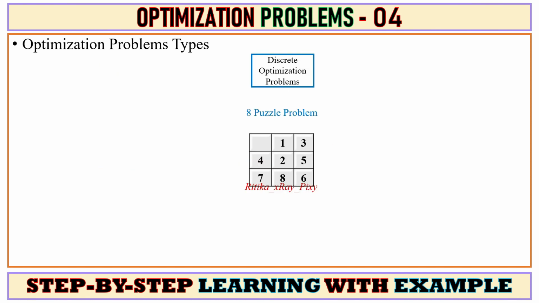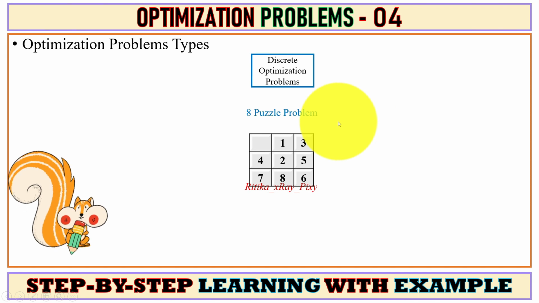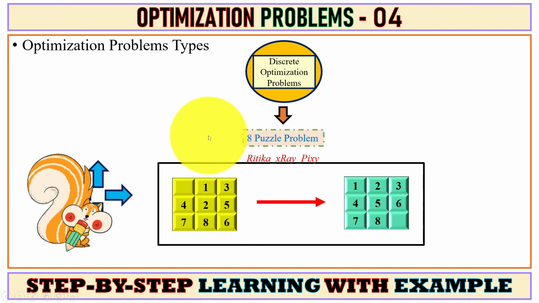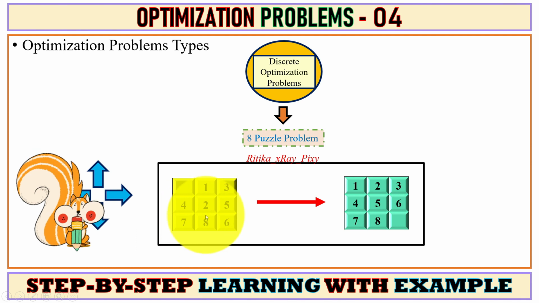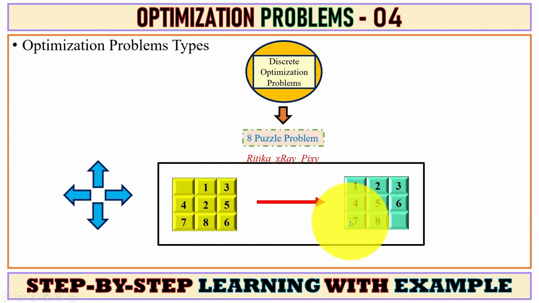Here you can see one discrete optimization problem, that is the 8 puzzle problem. In the 8 puzzle problem, our goal is to move from a given initial position to the final position in the minimum number of moves. This is the initial position, and this is the goal position, and we can move up, down, left, right.